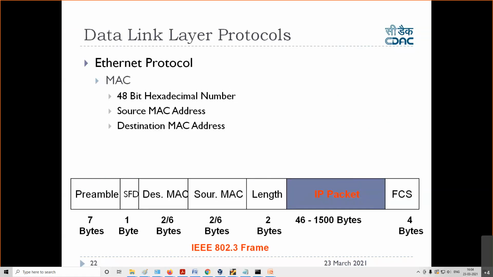Is there some other MAC address than the physical MAC address? Question from Saurabh. See, we should have only one MAC address, right? For one interface, there should be one MAC address. If you have multiple interfaces, two MAC addresses will be there for one system, but the interfaces are different. The physical interfaces are different, right? But for one MAC address, you should have one physical interface.